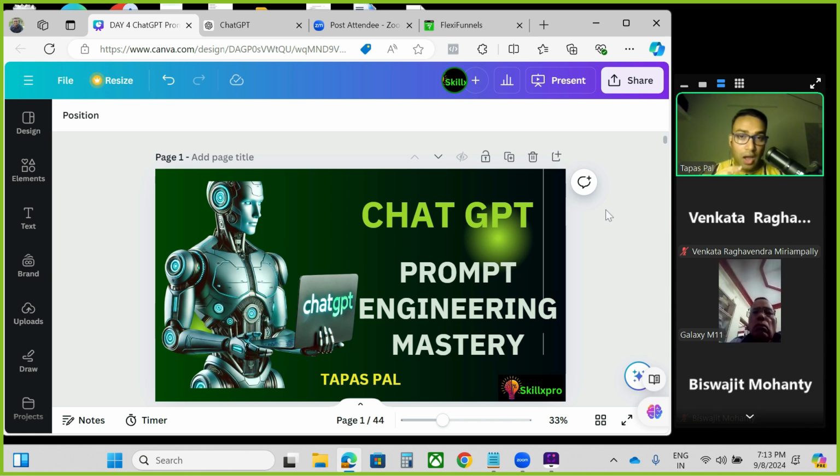Because being a robot, being a large language model, there will be some pattern, there will be some rules, there will be some algorithm. So you need to follow that algorithm, those rules, that pattern, so that you can get the best, most accurate answer from ChatGPT or any other artificial intelligence tools. Okay, so this is about ChatGPT.